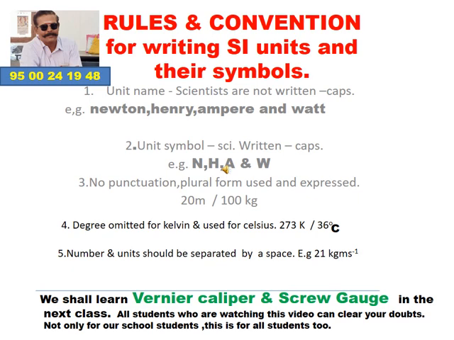No punctuation should be used while writing an SI unit and also its symbol. Punctuation here means the full stop. Whatever it may be, no punctuation should be used while writing an SI unit. And you should not use the plural form.